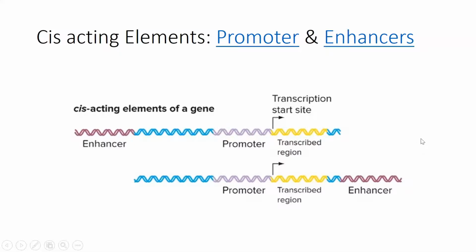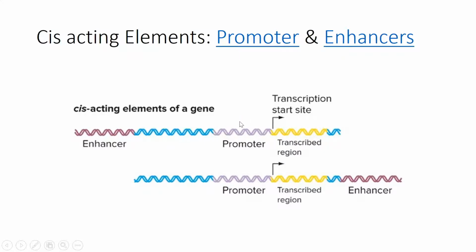This slide is just showing that information. Cis-acting elements include the promoter, right next to the start of transcription. This is going to be attracting the RNA polymerase, so it knows where to start. And the enhancer shown here is going to somehow influence, for now let's keep it vague, the activity of RNA polymerase.